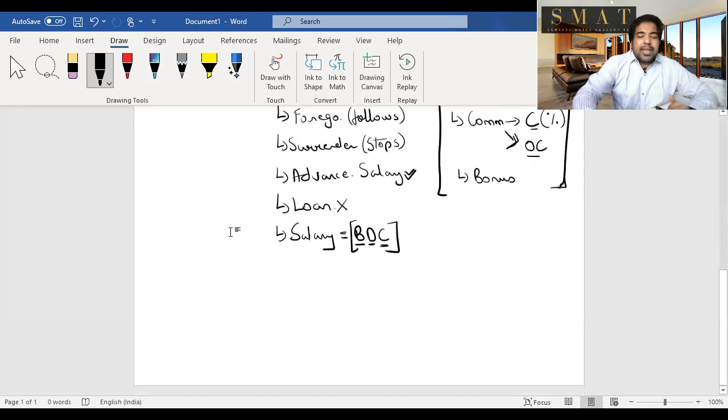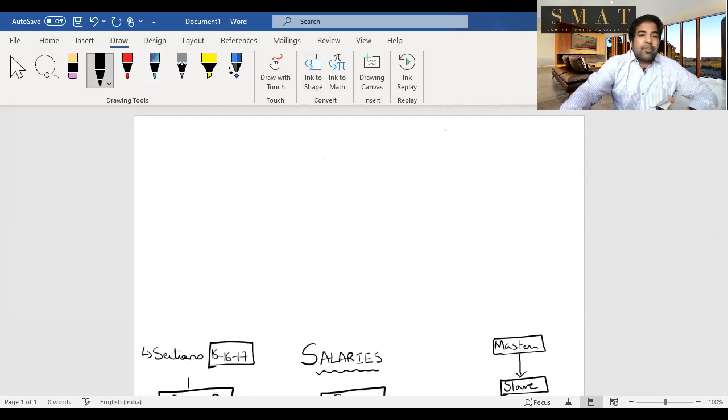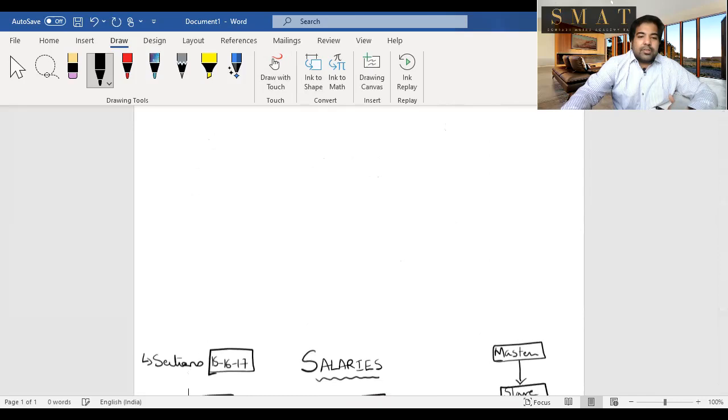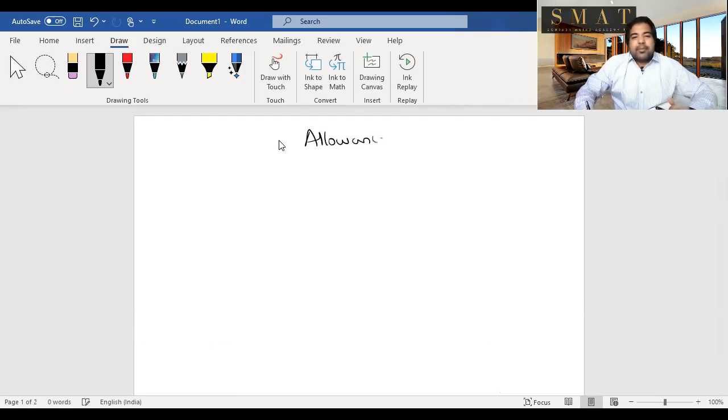You add up the salaries, SAP, whatever the SAP is. S we've already done, SEP we've already done. So now let's look at allowances. Guys, when we look at allowances, we're looking at ASAP. Now we're looking at allowances. Allowances are really simple. And if you follow my shortcut, you'll love allowances.